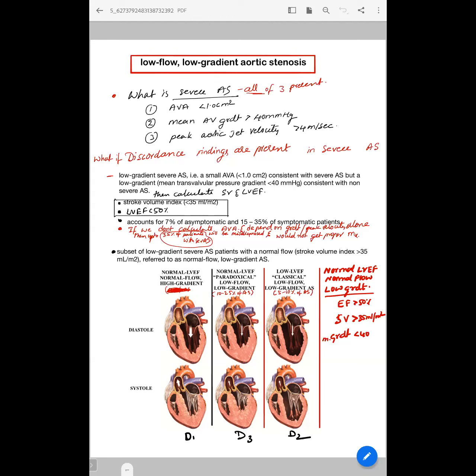So in a patient with AS, because of the afterload mismatch, the LV will go into dysfunction, but EF is one of the last things to go down. Before that, a lot of things happen. Before that, the low flow first starts to drop. Then there will be fibrosis, which is the reason for this displacement, which can be picked up by MRI. And also the strain will start to drop. So they say if you put them in order, tissue imaging in the form of MRI is very sensitive and picks it up first, and then the BNP goes up, they say, and then the strain starts to drop, and then finally EF drops.